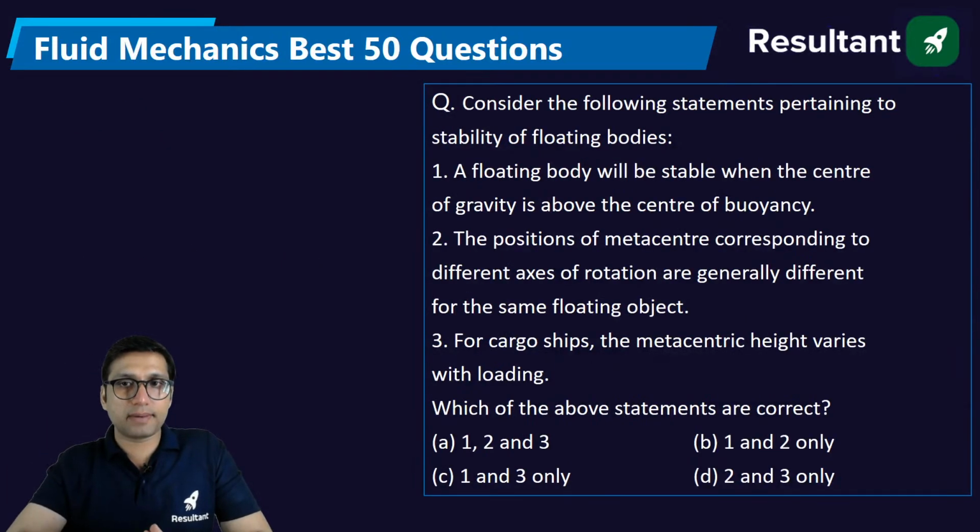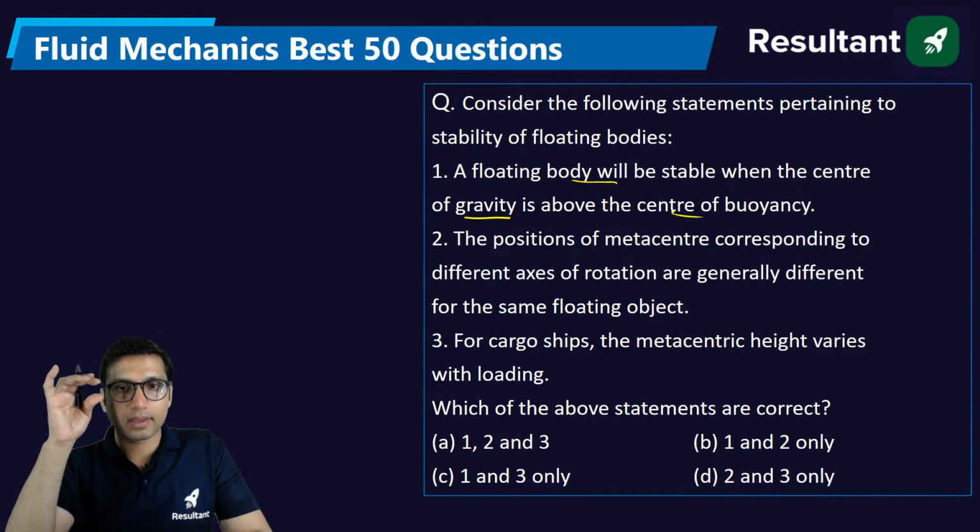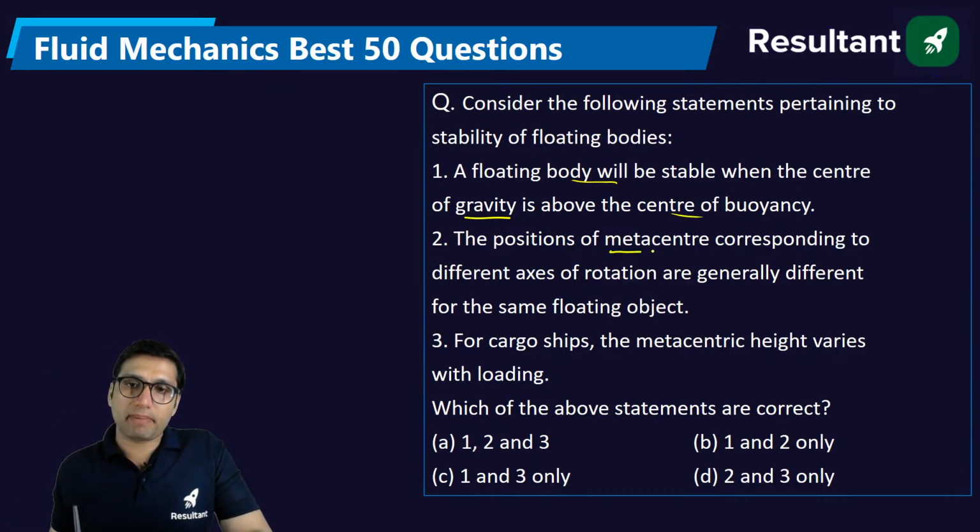Consider the following statements pertaining to stability of floating bodies. A floating body will be stable when the center of gravity is above center of buoyancy. The position of the metacenter corresponding to different axes of rotation are generally different for the same floating object. Metacenter positions are different for different floating objects. For cargo ships, metacentric height varies with loading.